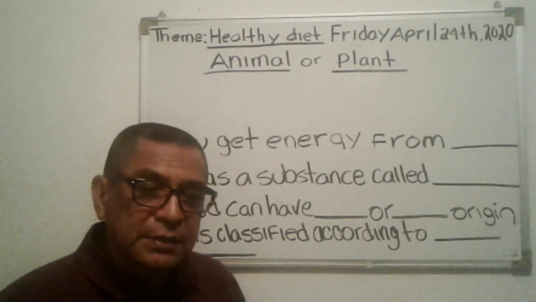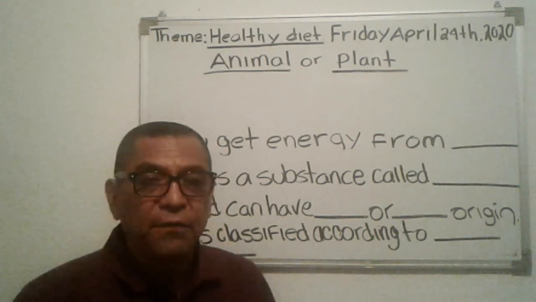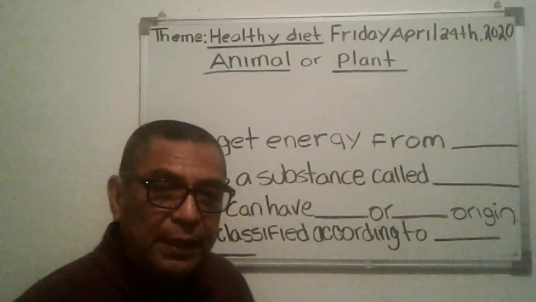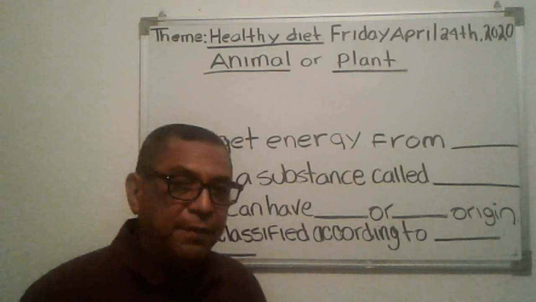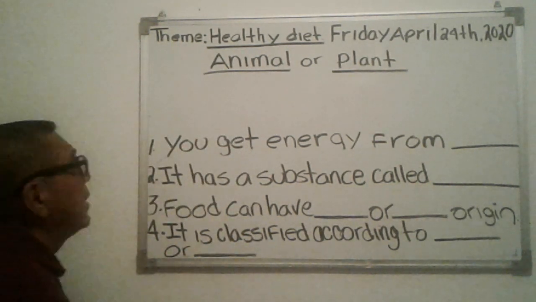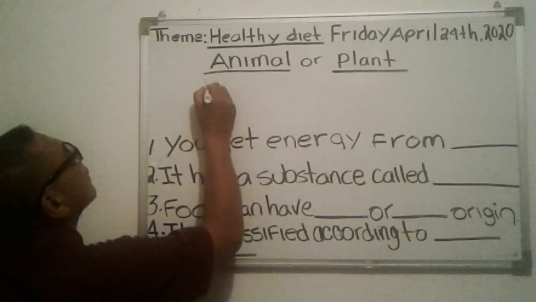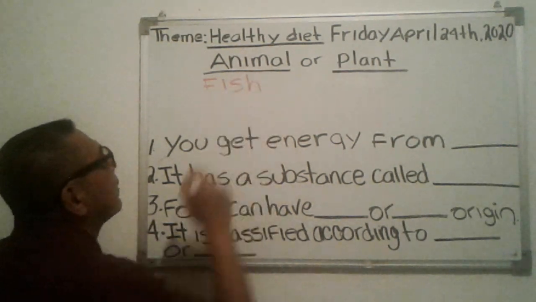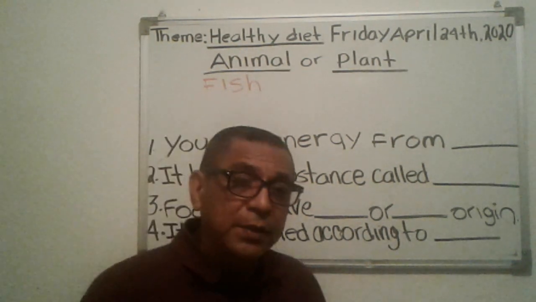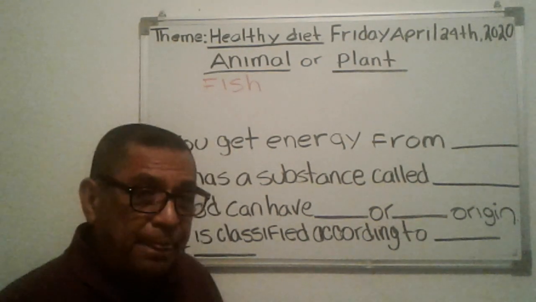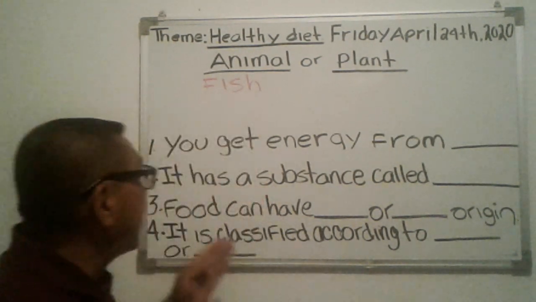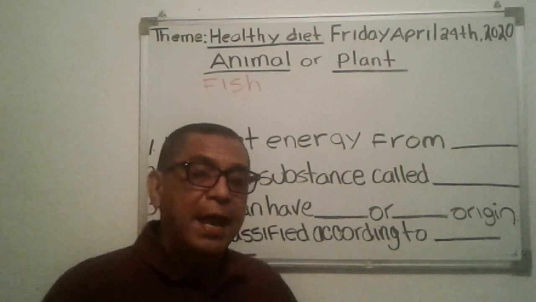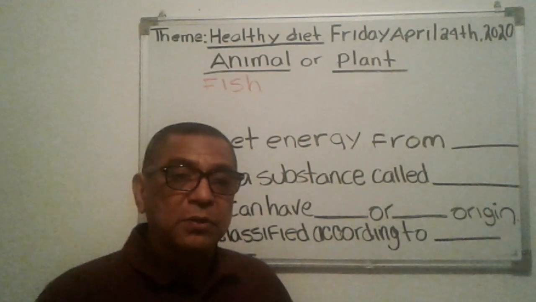Let's see three examples of food that comes from animals. I'll put the first one, and then the other ones we can think together. On animal, let's put fish. Fish is an animal, so that food would fall into the category of animal. Now, let's think of another food that we eat that comes from animals.